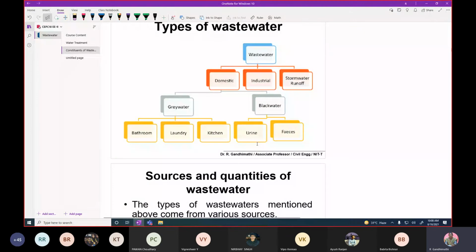Here you can see the classification. Wastewaters are from different sources like domestic, industrial, and stormwater runoff. Because we have two types of sewer system. One is the separate sewer system. Have you studied about separate sewer? Separate sewer. Then combined sewer system.